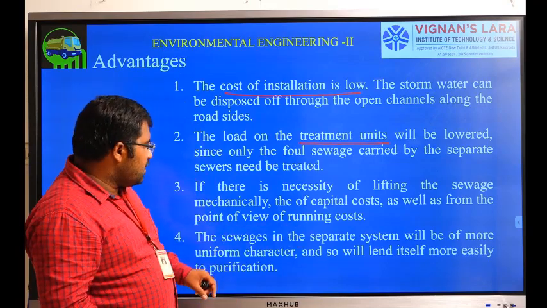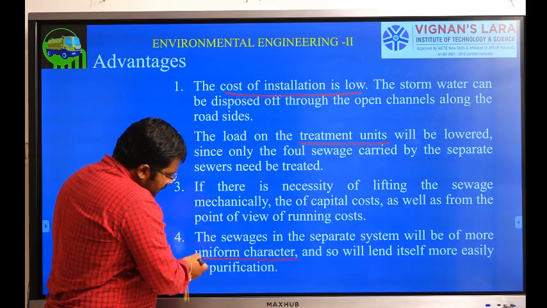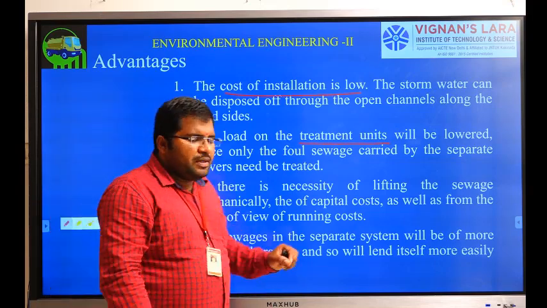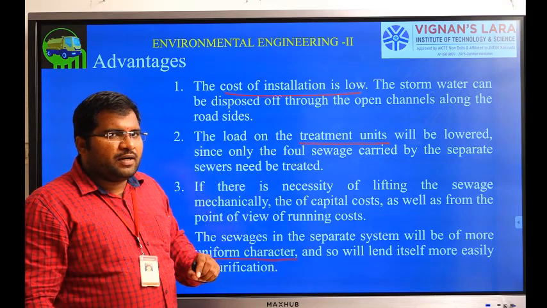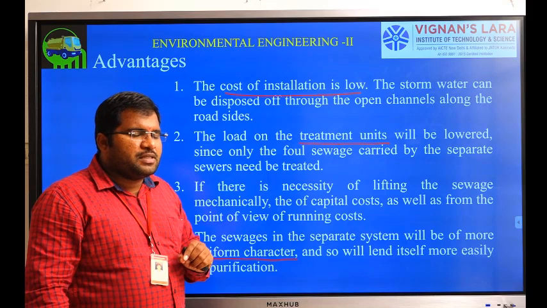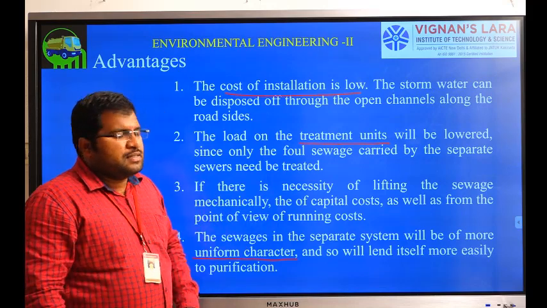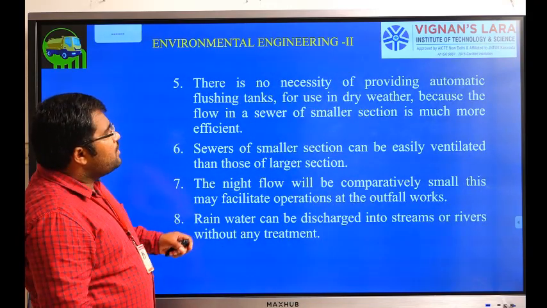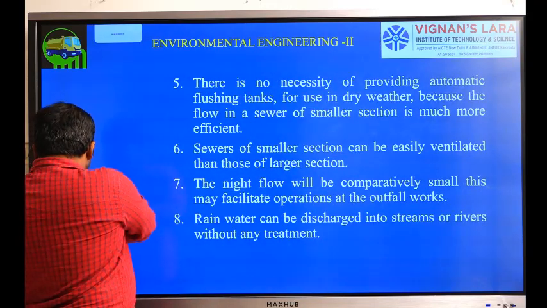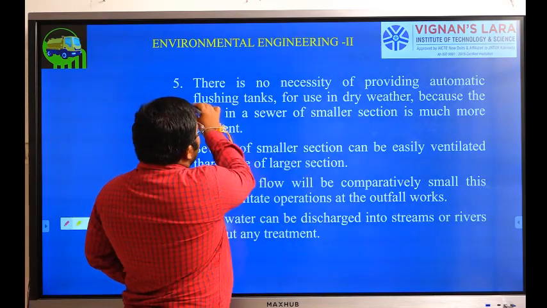Then another thing is, here sewage will have a more uniform character, because we are not mixing any storm water into it. If storm water is mixed into the sewage, the characteristics will change. Next, there is no necessity of providing flushing tanks.